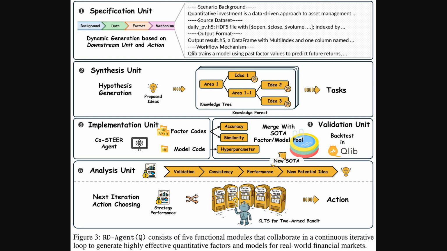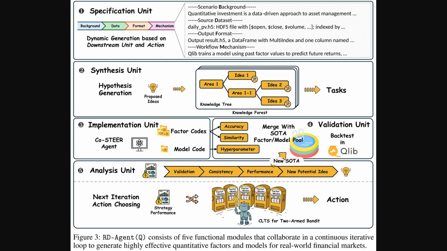And finally, the analysis unit assesses these experimental outcomes. It looks at the strategy's performance and, this is quite clever, it decides the next action, like whether to focus on refining factors or models by framing it as a contextual two-armed bandit problem. This is a decision-making strategy that helps balance exploring new ideas with exploiting known good ones, using an algorithm called contextual linear Thompson sampling.